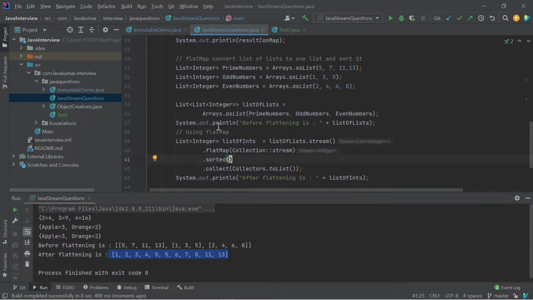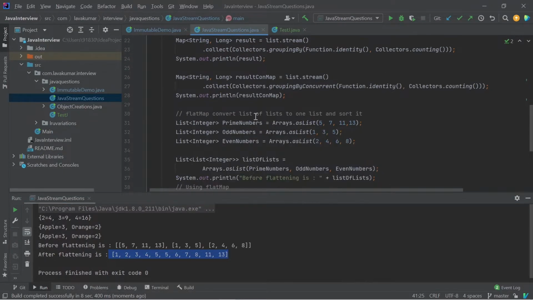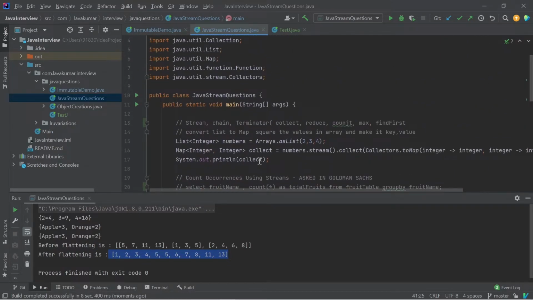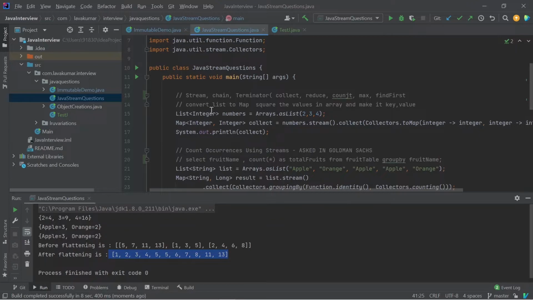So basically, they asked me the intention of using flatMap in the interview. All these things I mentioned, we can do with a traditional for loop itself. But the intention of solving these things with the help of streams is the main point. If you are familiar with Java 8, definitely you should be familiar with these concepts.